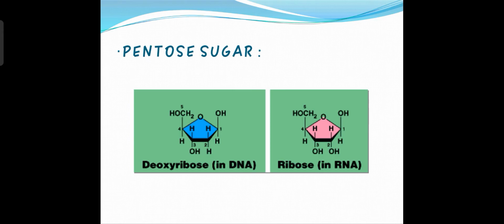What is the difference between the deoxyribose and ribose? In the diagram, see the second number position in the ring. In the deoxyribose sugar, in the second number position, one oxygen is missing. Can you see that? In the first diagram, in the second number position, one oxygen is missing. Whereas in the second picture, in the second number position, the oxygen is present. And that is the difference between the deoxyribose sugar and the ribose sugar. So these are the pentose sugars present in DNA and RNA.